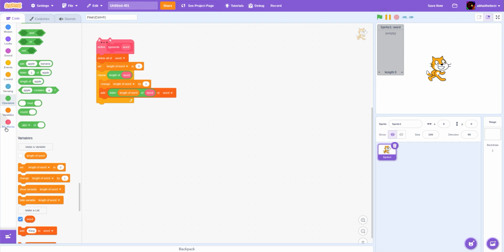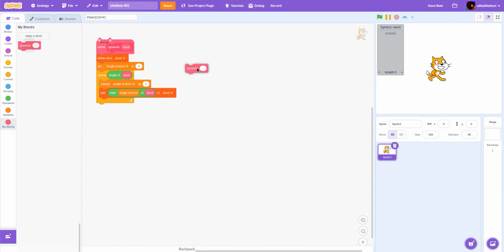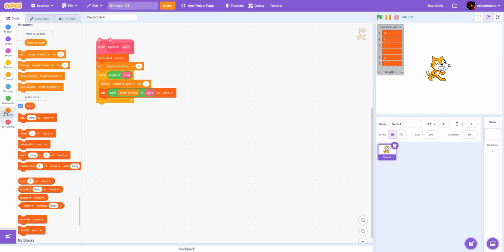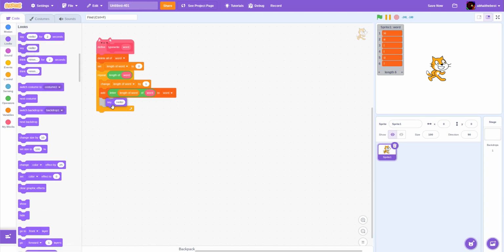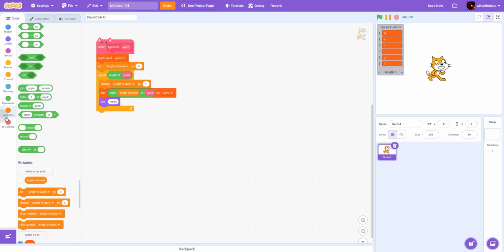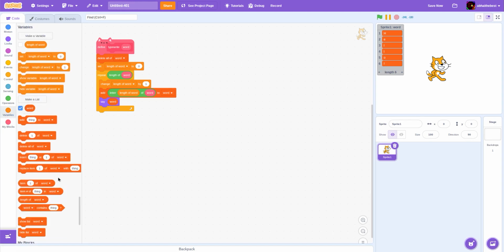So if I go to my blocks and type write hello, what does this say? It's going to list all the letters. Next thing we do is get a say block and say the list word. Now you can hide the list because you can say it.